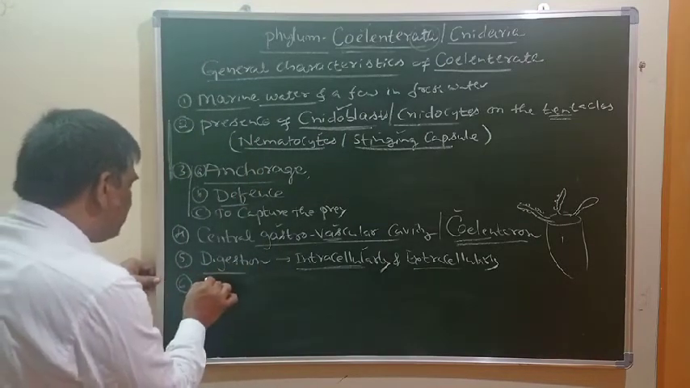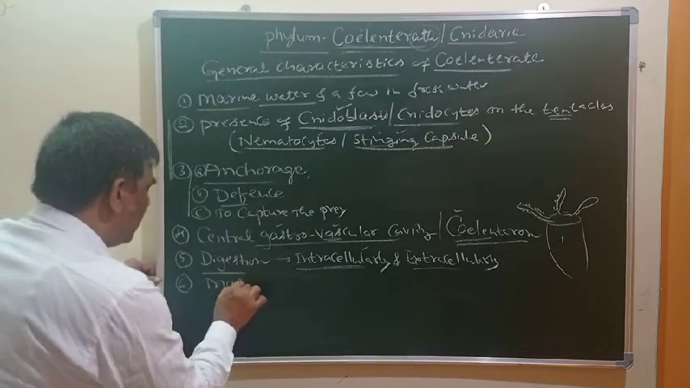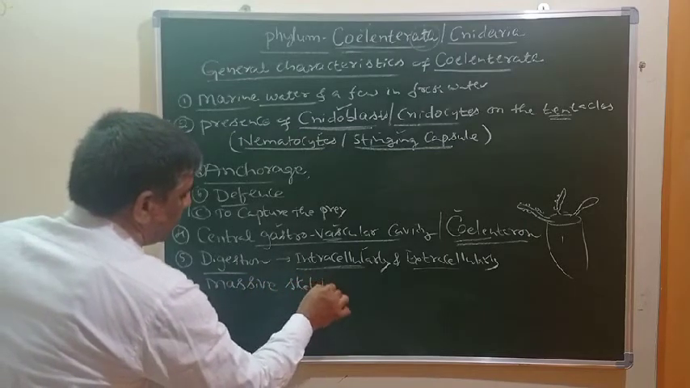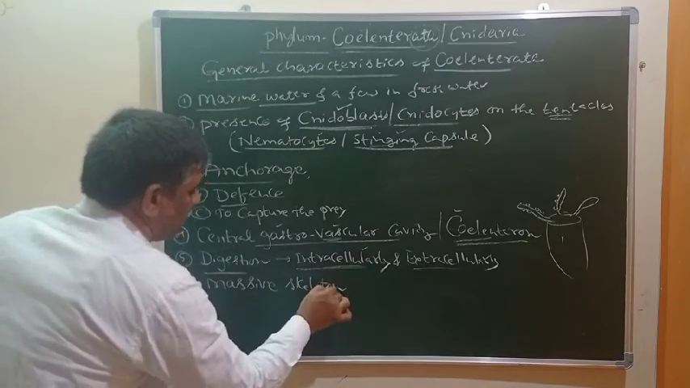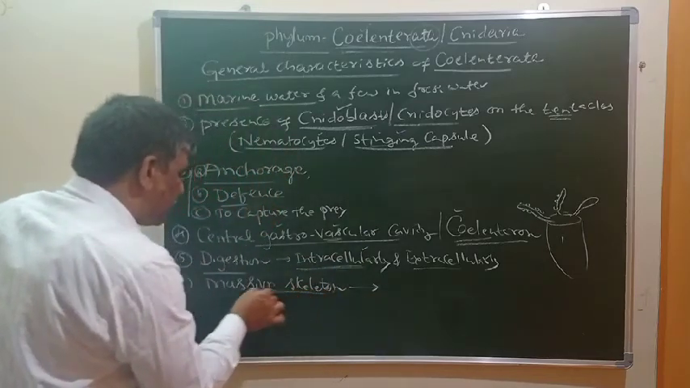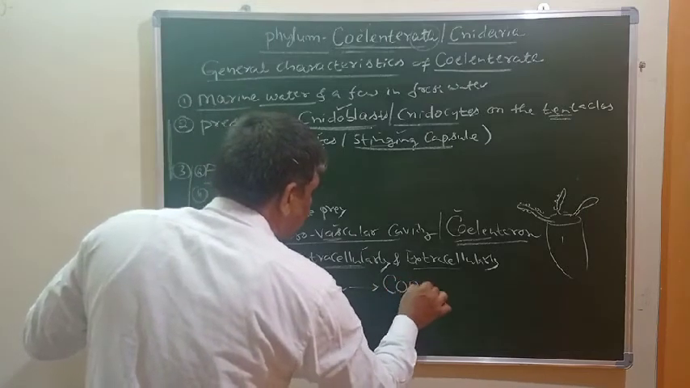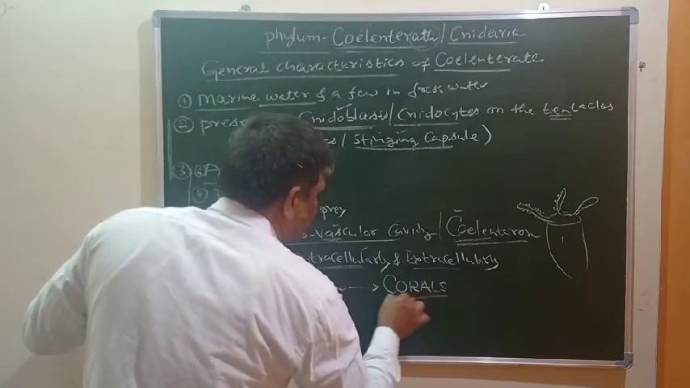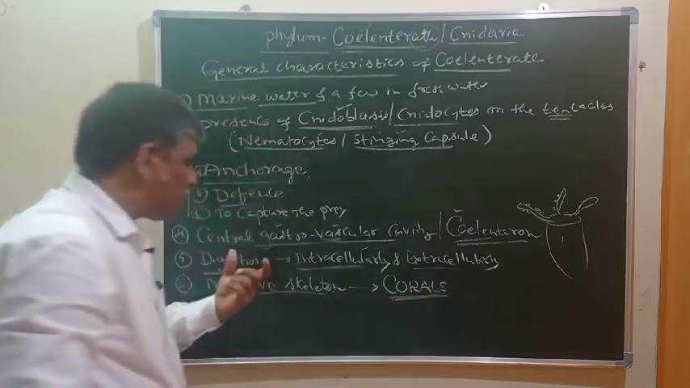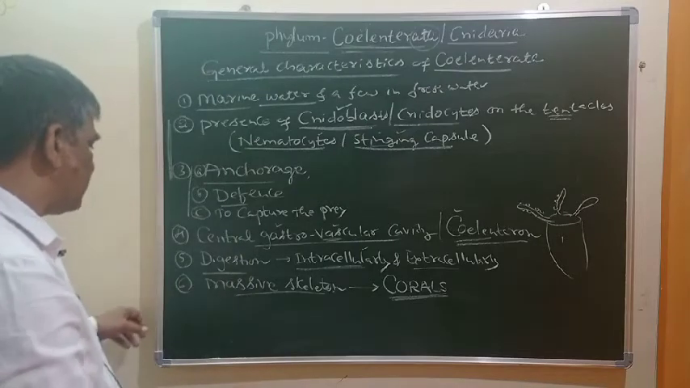Next one is some coelenterates have a massive skeleton. Such animals which have a massive skeleton made up of calcium carbonate are called corals. Please remember, these corals are the coelenterates which have a massive skeleton made up of calcium carbonate.